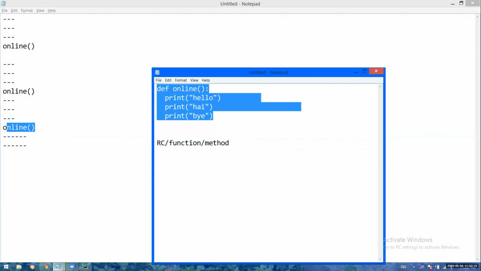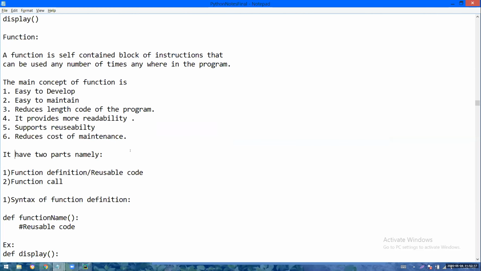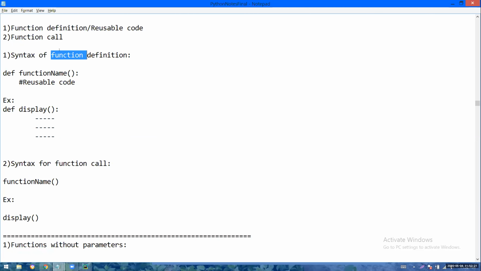Okay. Now I will tell you some parts in a program which is written using functions. Function definition and function call. Generally, a functions program will have two parts, function definition and function call. Function definition syntax is: def, function name, reusable code.